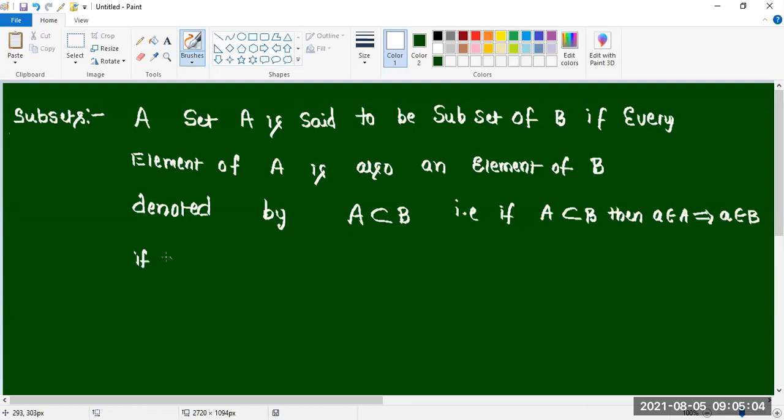If a belongs to A and, you write it as one point, a does not belong to B, then A is not a subset of B. Okay, I am writing one small thing.